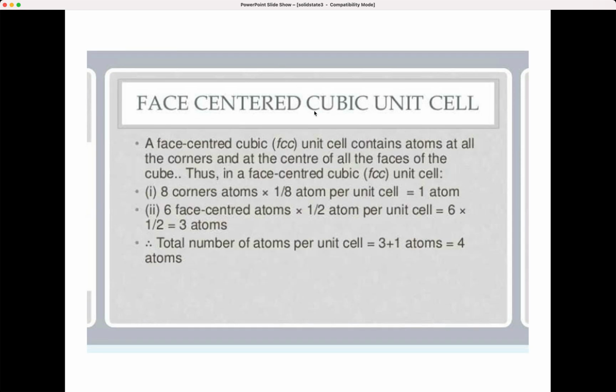Okay, next, face centered cubic unit cell. You get lots of problems from this type, and after finishing this unit, in between also I will be uploading NEET based questions which have come from this. And FCC, face centered cubic unit cell, contains atoms at all the corners and at the center of all the faces. So this is the FCC unit cell. 8 corners into 1/8 is 1 atom. So 6 face centered atoms will be there, and half atom per unit cell, because adjacent cells will be sharing. So that will be 6 into 1/2, that is 3 atoms. So the total number will be 1 plus 3, 4 atoms for FCC, remember that.